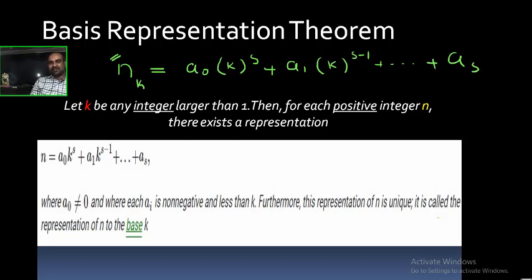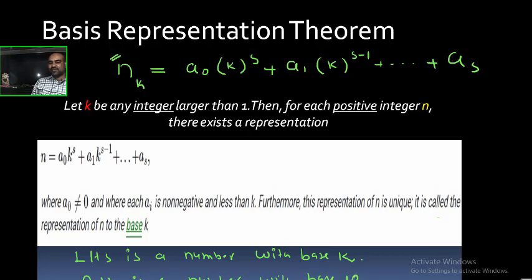So in this representation, the LHS is a number with base k and the RHS is a number with base 10.